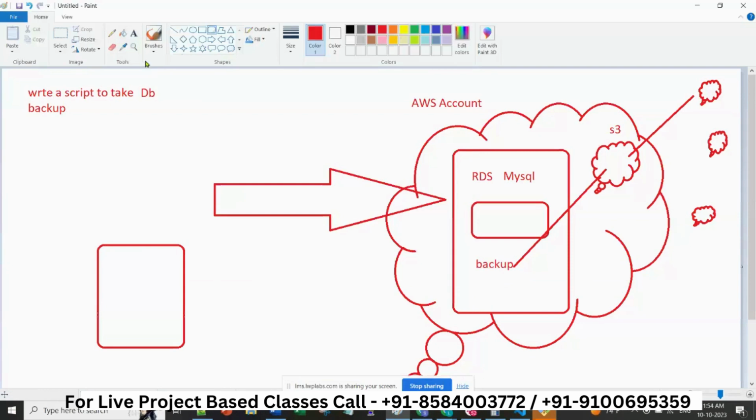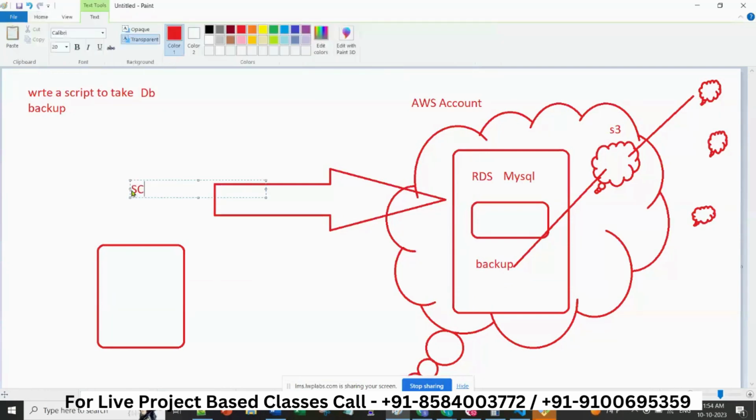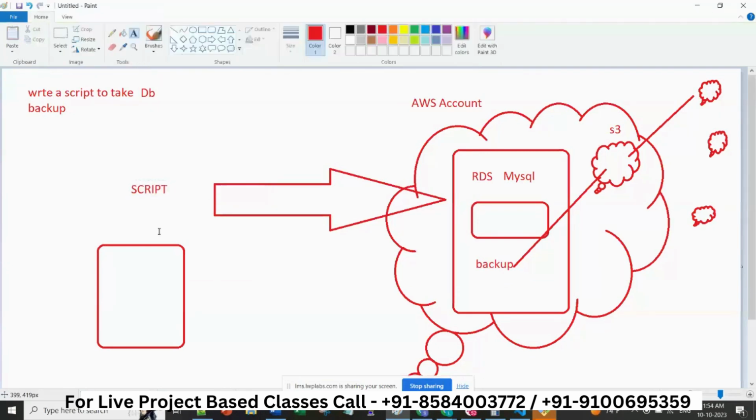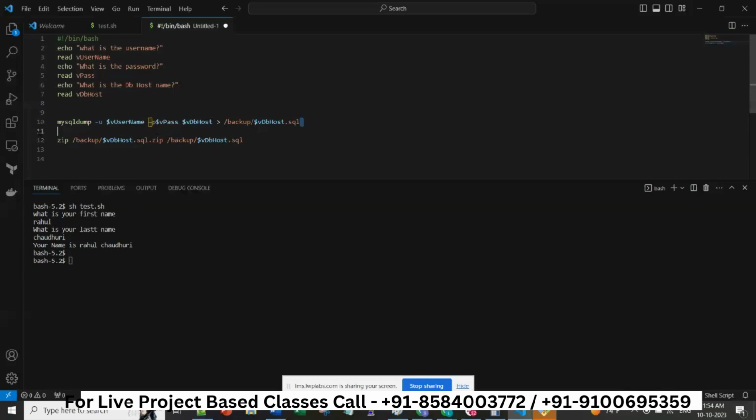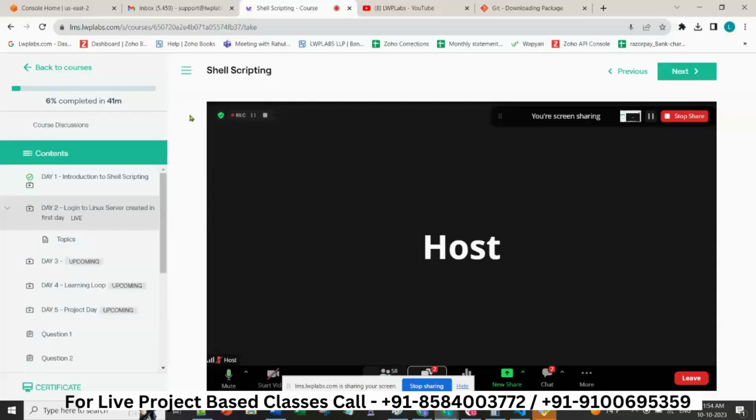So for that reason only you are creating a script for yourself, so that you don't have to always copy this command, zip it and then copy it to S3. You will do everything in one single shot. You will run the script and it will do the task, where you will copy to one S3 location. So that S3 you will create.